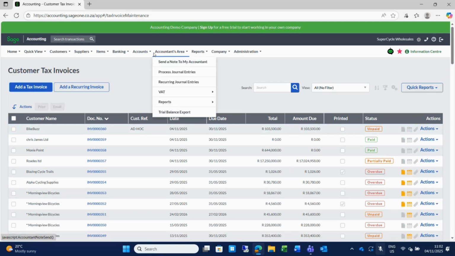Gideon is asking about doing transfers between ledgers or entering information on journals. Okay. You can process journals. I'm in the demo company now. I'm not going to switch back to my test company, but I just want to show you on the accountants area, you have your process journal entries. You also have the option to set up recurring journal entries. For that, maybe bank charges that happen monthly, but you need to change that value, or payroll journals that happen monthly, you just need to change the values.